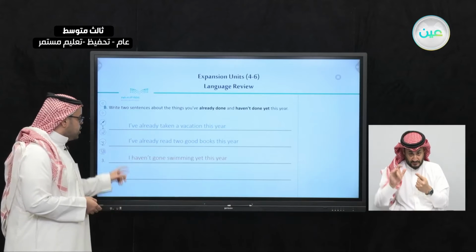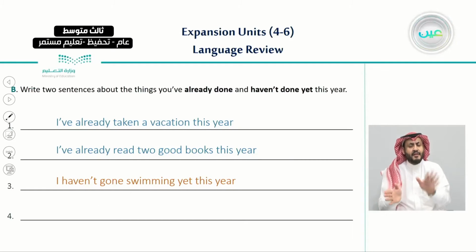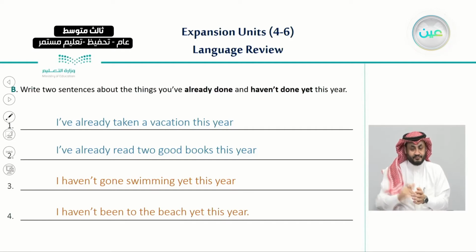Number 3, I haven't gone swimming yet this year. And the other thing that I haven't done yet is I haven't been to the beach yet this year. So these also are the two things that I haven't done yet.